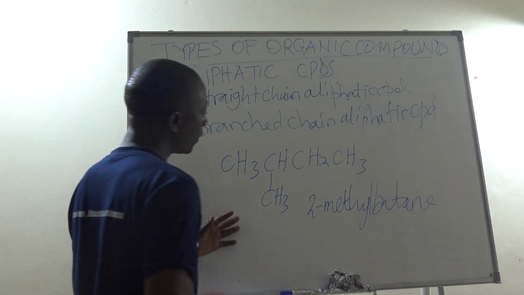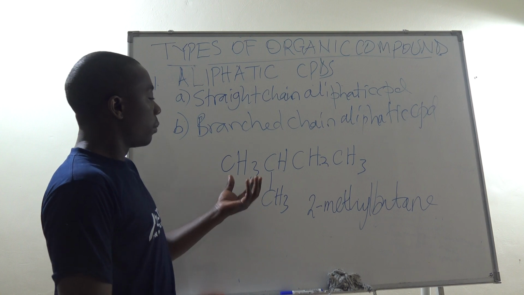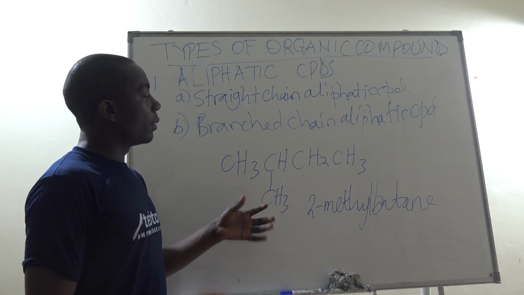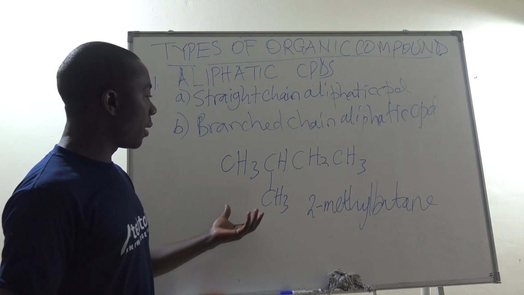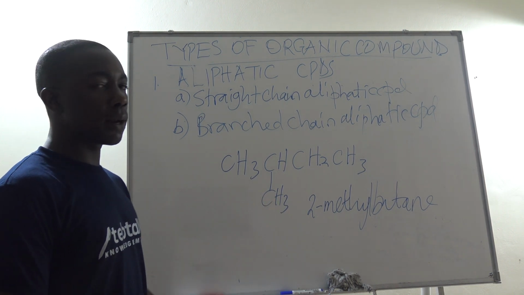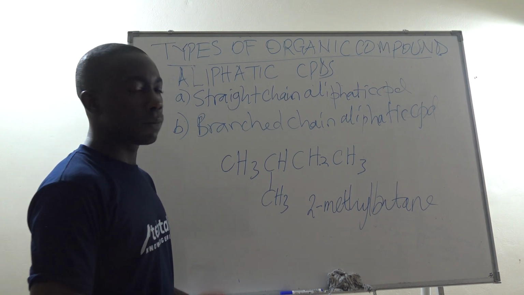So the branching does not necessarily mean the compound must possess only sigma bonds, but it's also possible that the total compound could have some pi bonds, either an alkene or an alkyne. So that is also a possibility.